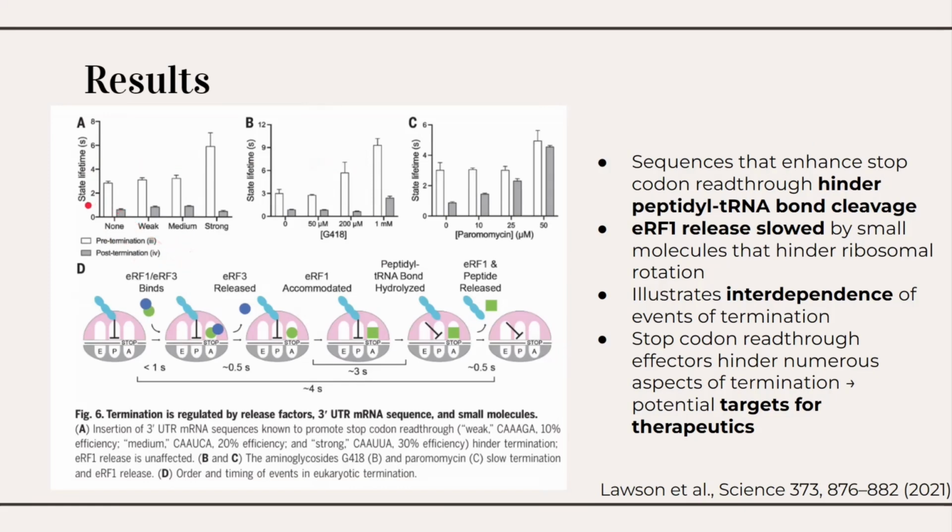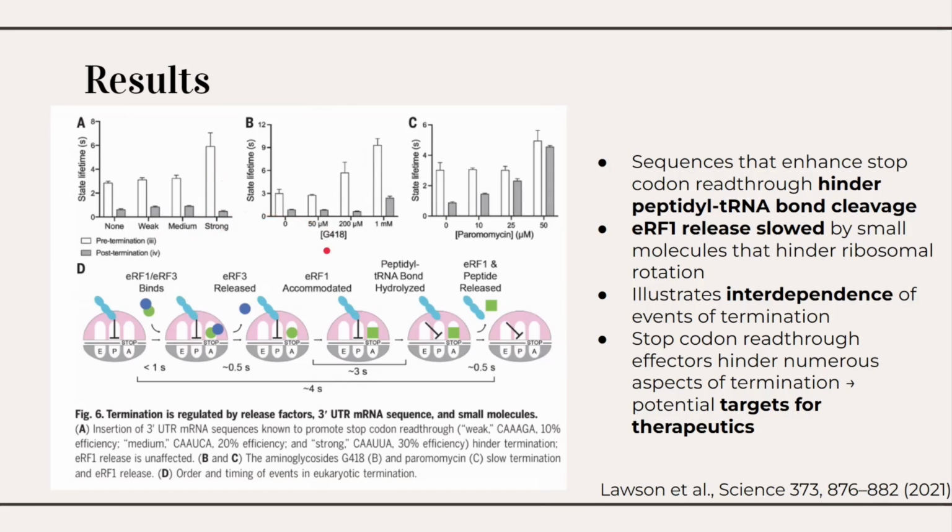For panel A, different types of 3' UTR mRNA sequences varying in strength from none to strong are shown on the x-axis. These have been previously shown to promote stop codon read-through, which is a phenomenon where a ribosome fails to recognize a stop codon and continues the process of translation. Insertion of the strongest sequence doubled the pre-termination state, but did not affect ERF1 release, suggesting this insertion prevents the peptidyl tRNA bond cleavage by ERF1 and effectively the rest of translation.